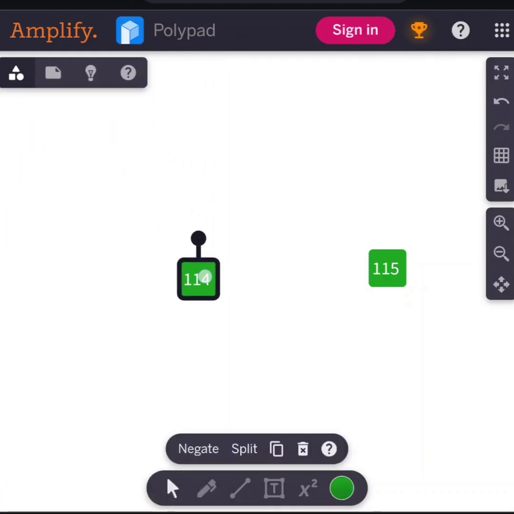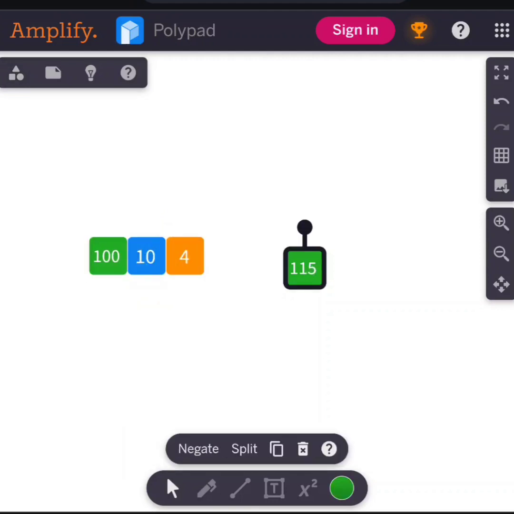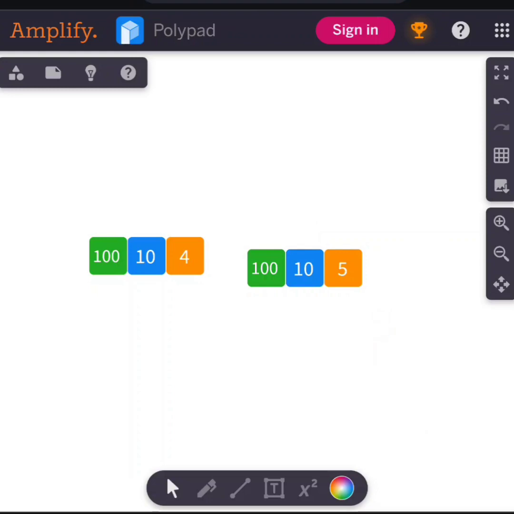So if you see, once again, 114 and 115. Notice something: when we split this number and when we split this number, which digit is helping us decide which is odd and which is even?